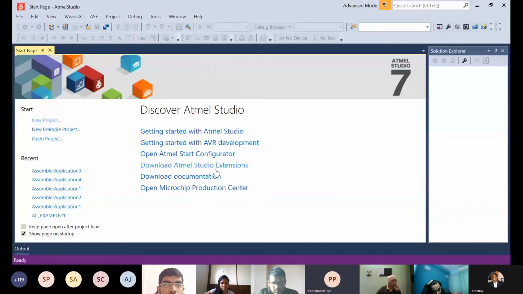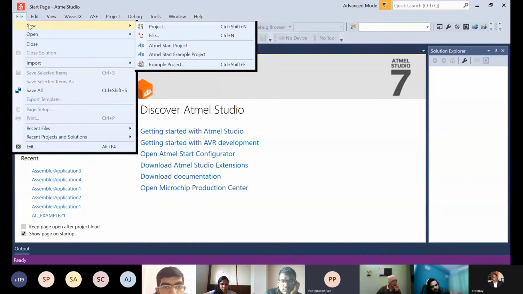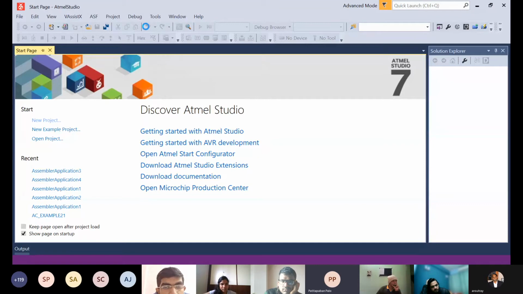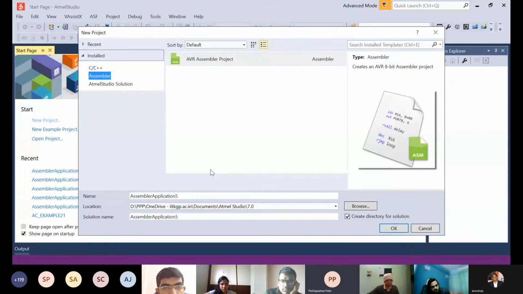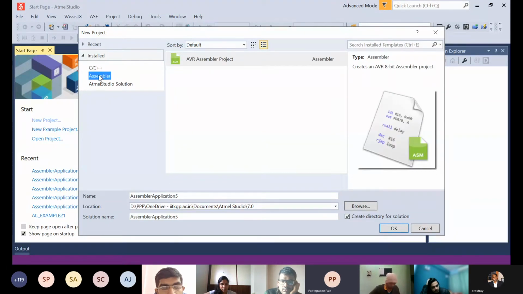After you have installed Atmel Studio, this is the home page that you are going to see. We're going to load a project and write our code in it. The first step is to go to File and create a new project. When you create a new project, please note down the steps because you are going to use them in the labs. Here you can see your compiler options, and because we'll be writing in assembly language, we'll choose the assembler one.